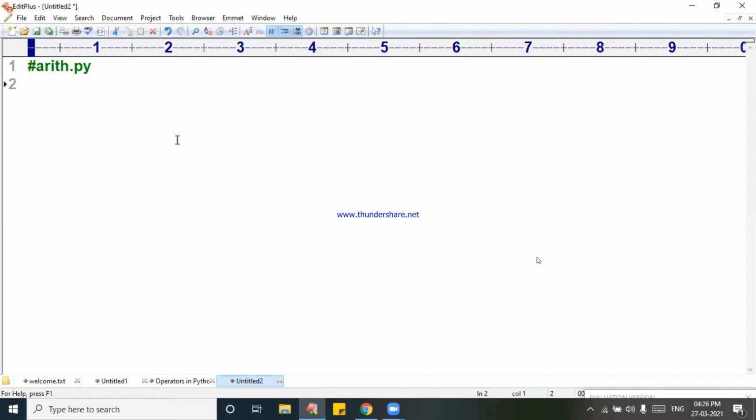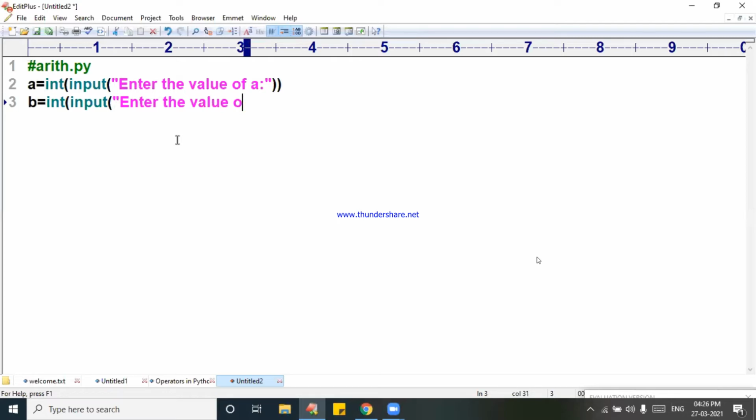Arithmetic.py. So I will accept the numbers. A is equal to int of input of, enter the value of A. All of you carefully observe. Next, B is equal to int of input of, enter the value of B. Right, A and B we got it.